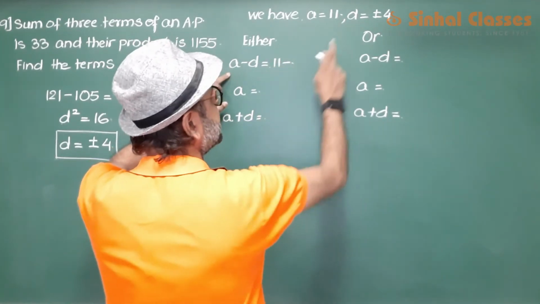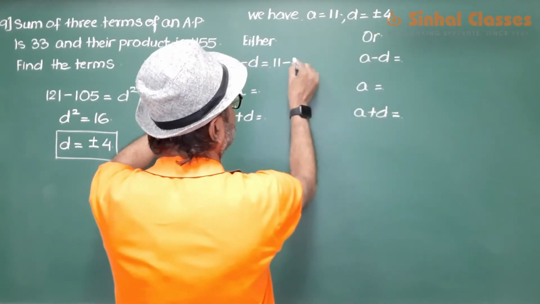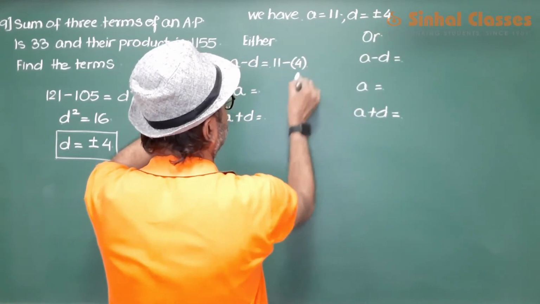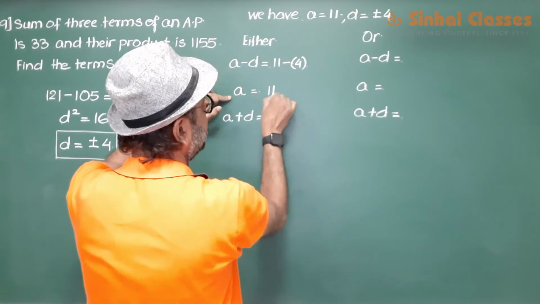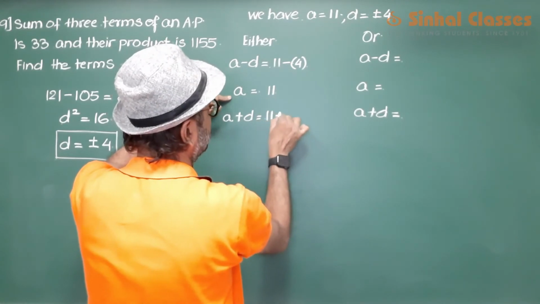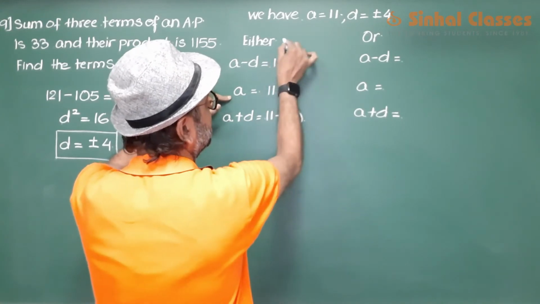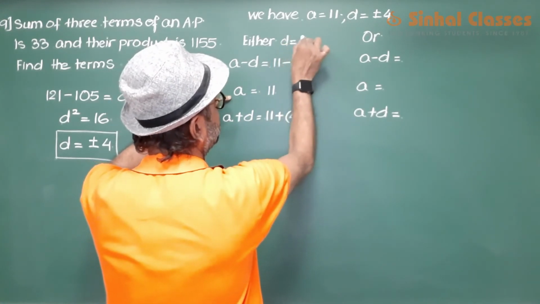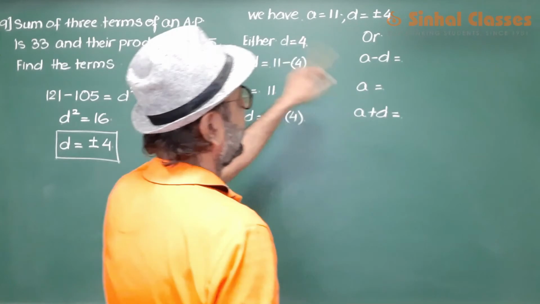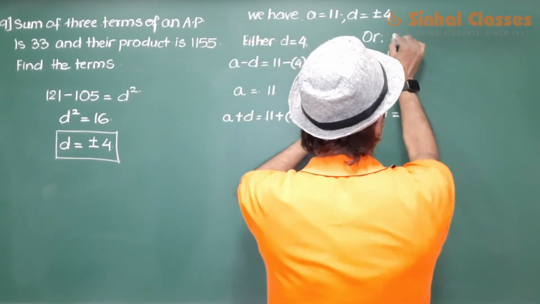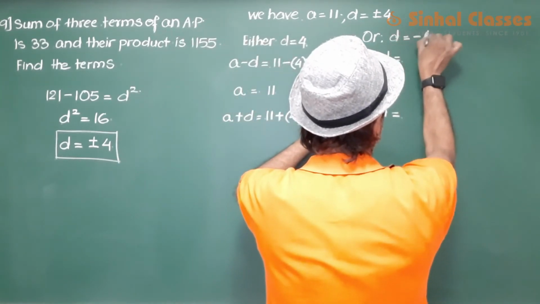First we consider d as 4, and then we will take d as minus 4.